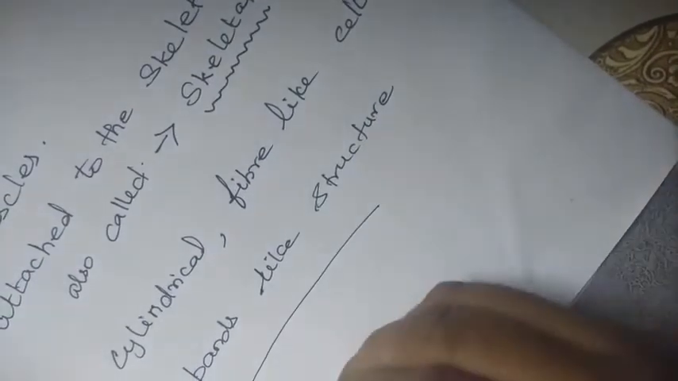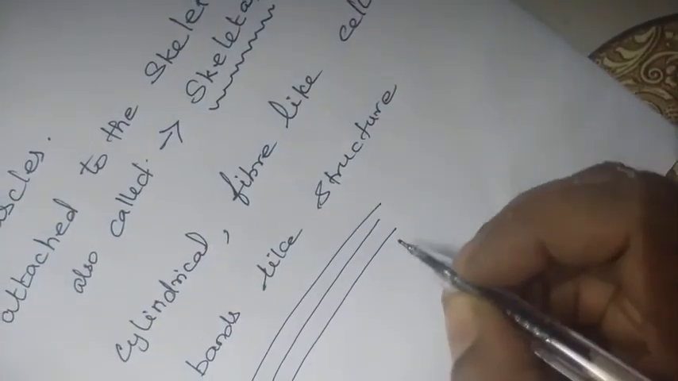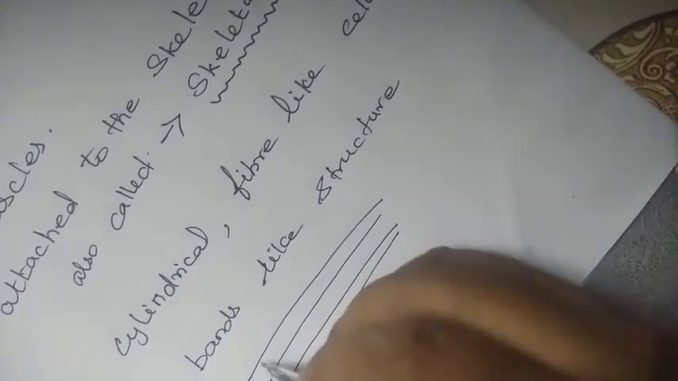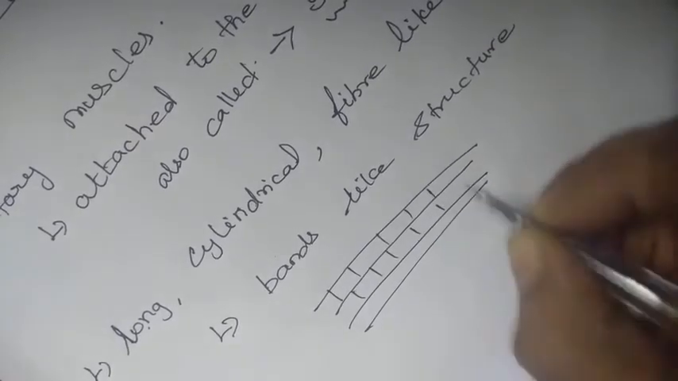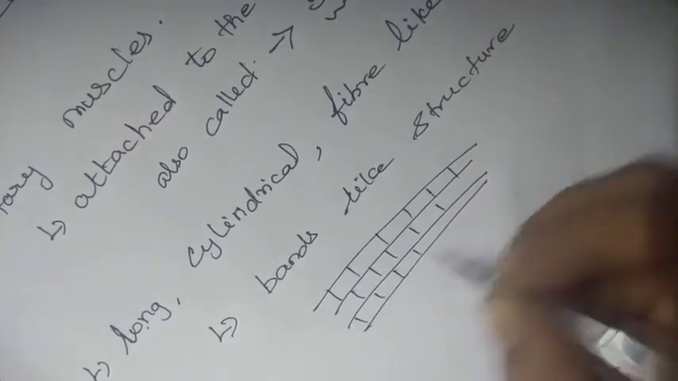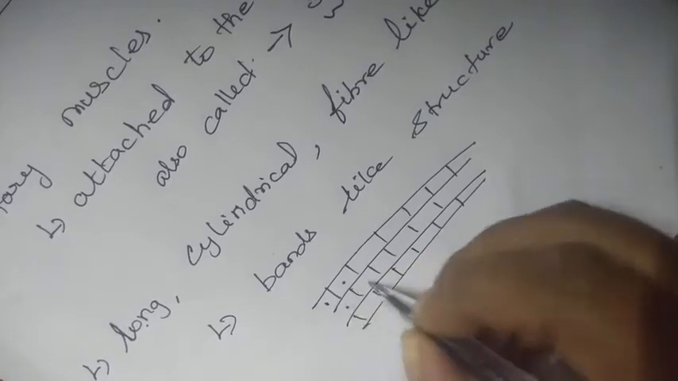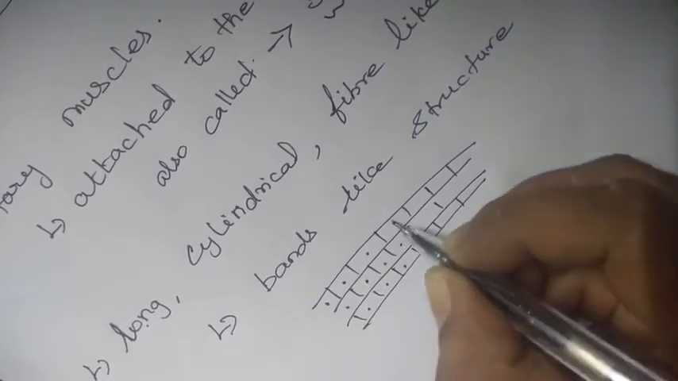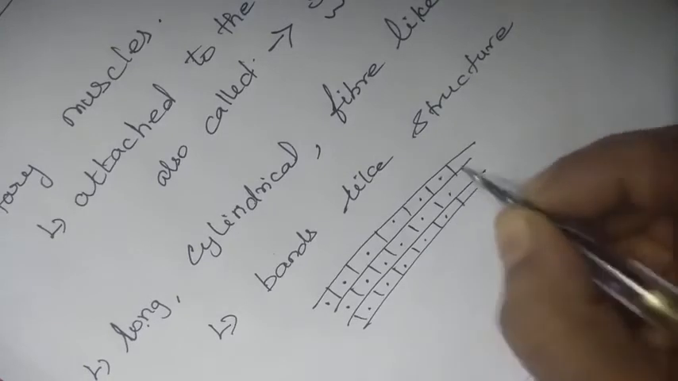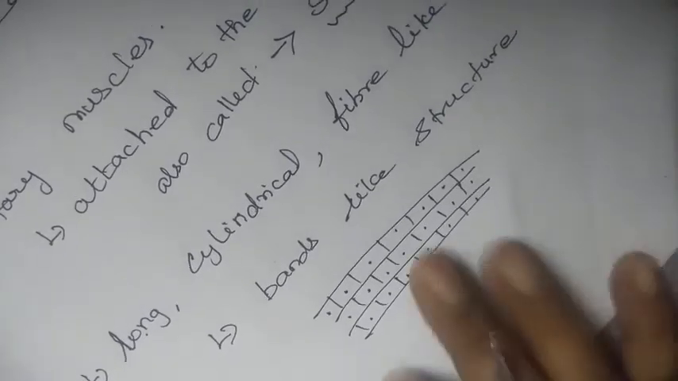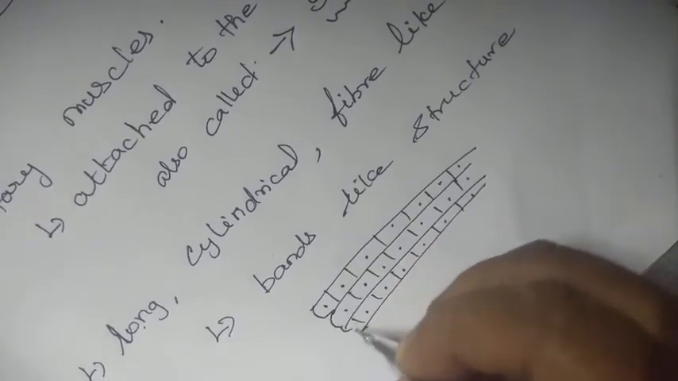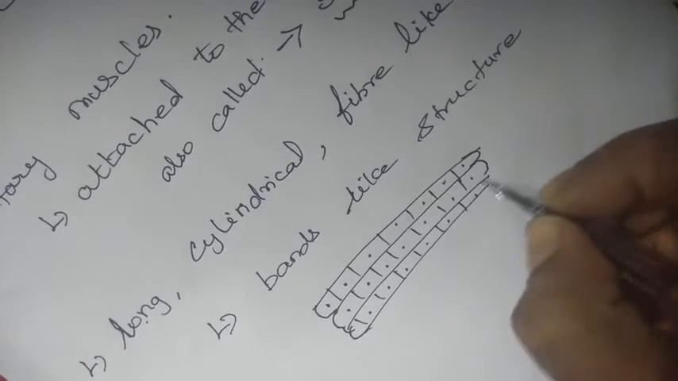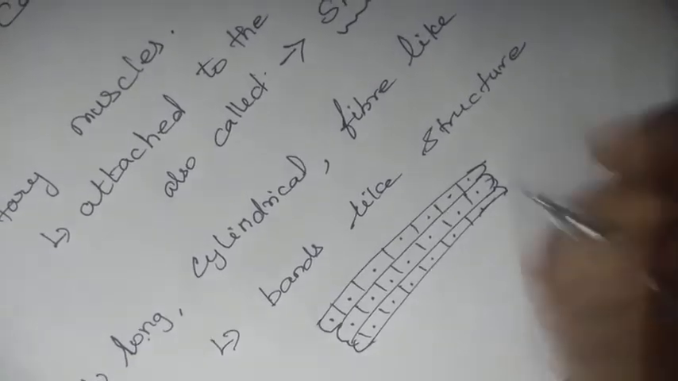What is meant by band-like structure? It is just like this. The voluntary muscles will be like this. This is how the voluntary muscles will look. It is just like a band. No, it is just looking like a band.